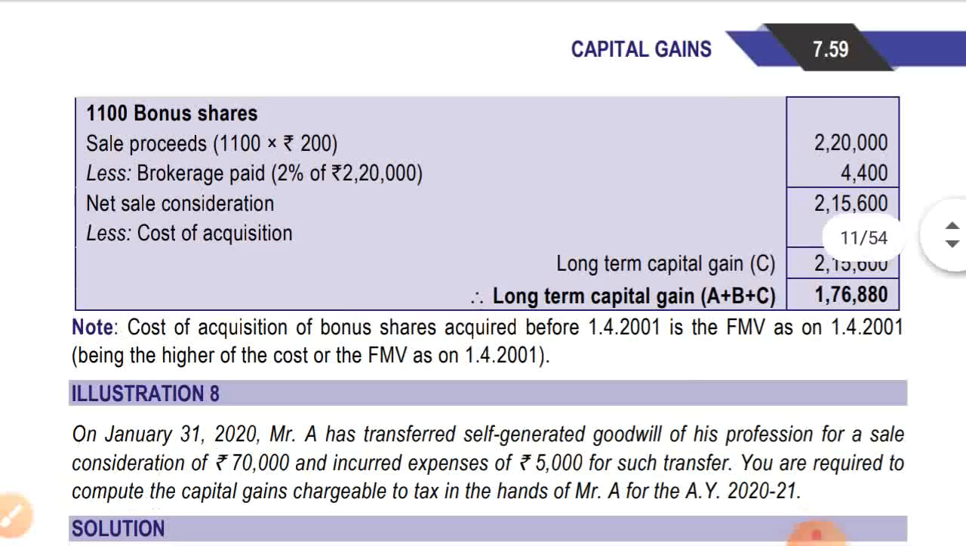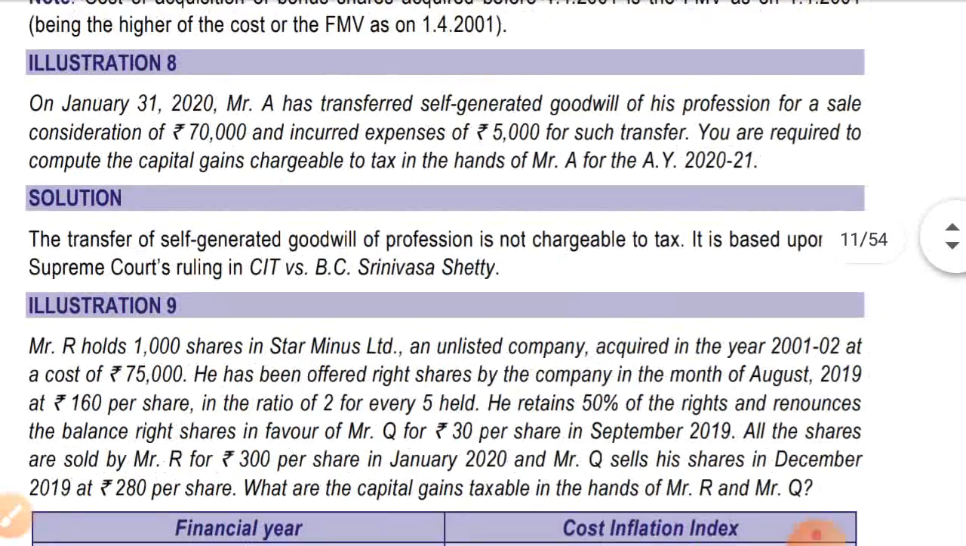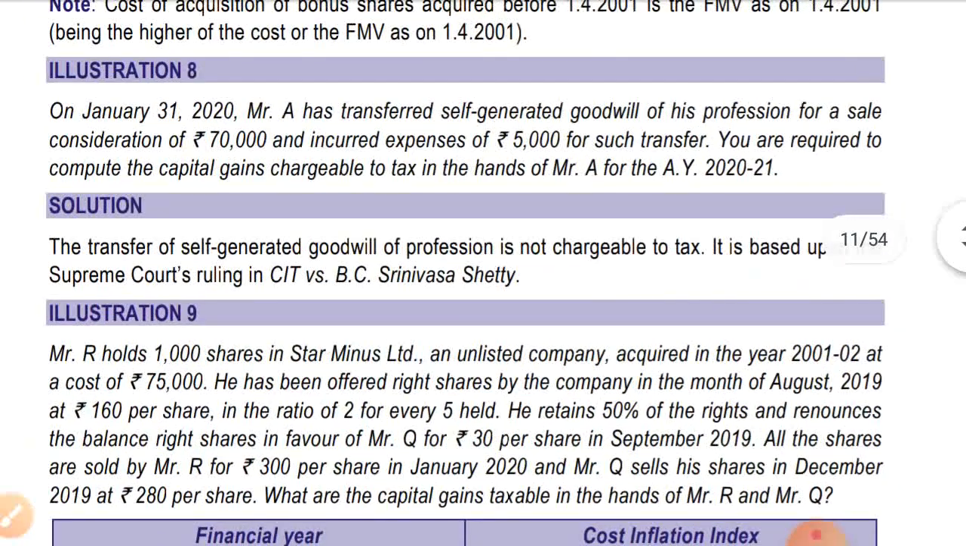Okay, let's see illustration number 8. On January 31st 2020, Mr. A has transferred self-generated goodwill of his profession for a sale consideration of rupees 70,000 and incurred rupees 5,000 for such transfer. You are required to compute the capital gain chargeable to tax in the hands of Mr. A for assessment year 2021. It's a simple question.